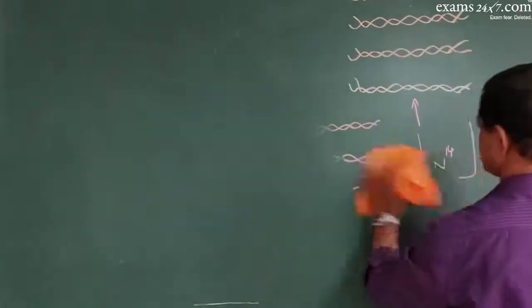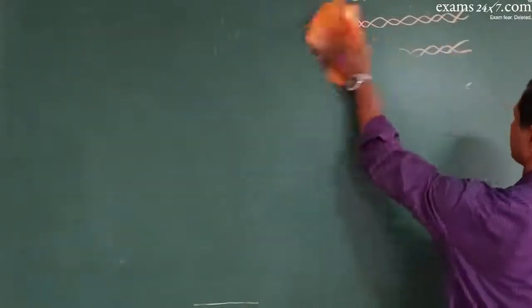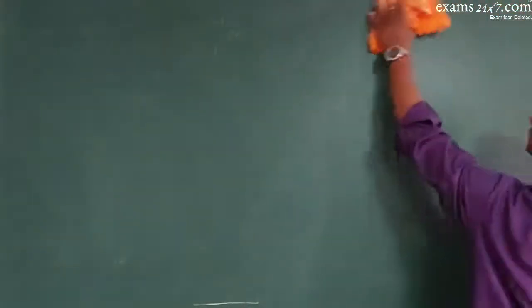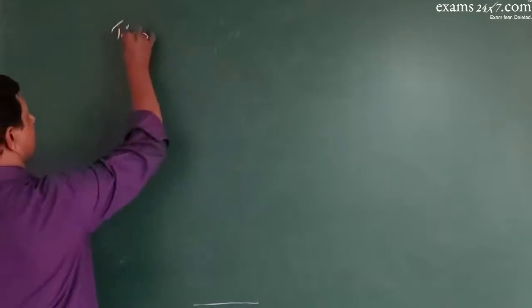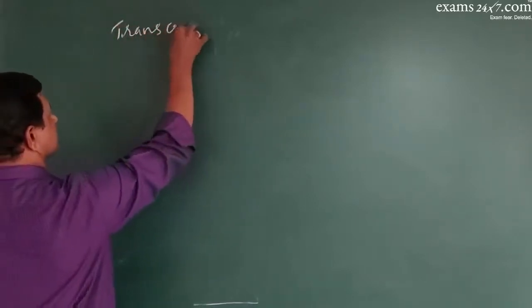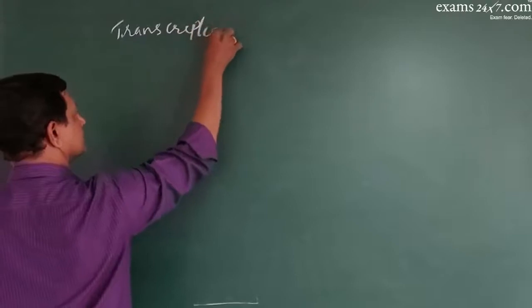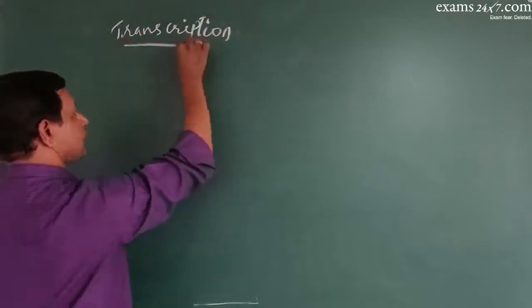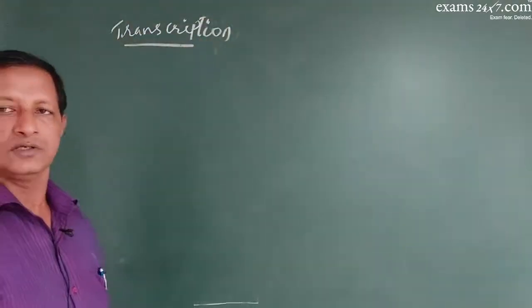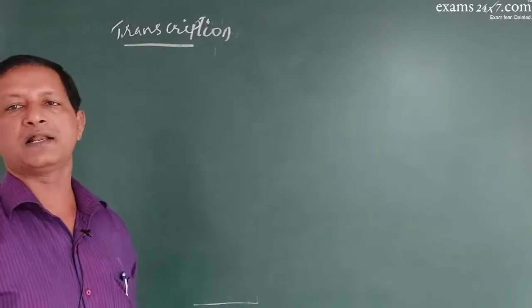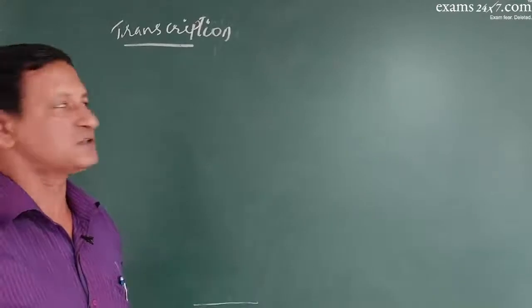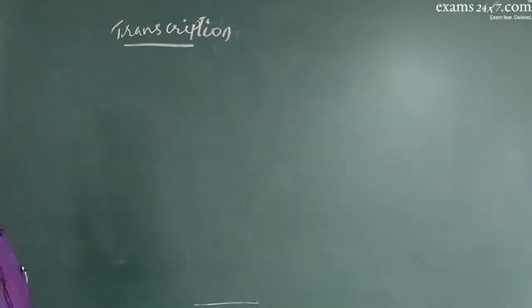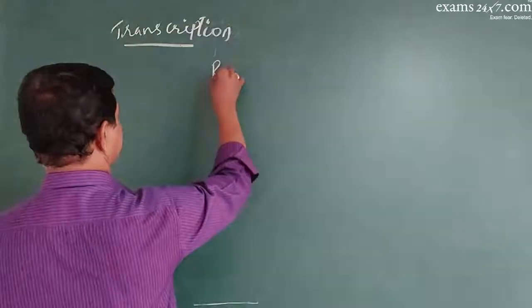So that is one function of DNA. Second function of DNA is the central dogma where the DNA produces RNA. That process is called transcription. So transcription is a process where RNA is produced by using the template of a DNA molecule. So before going into the transcription, we need to know about RNA molecules.